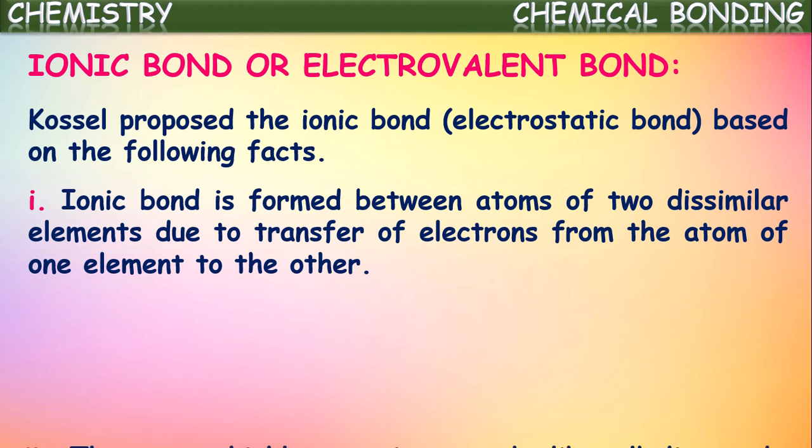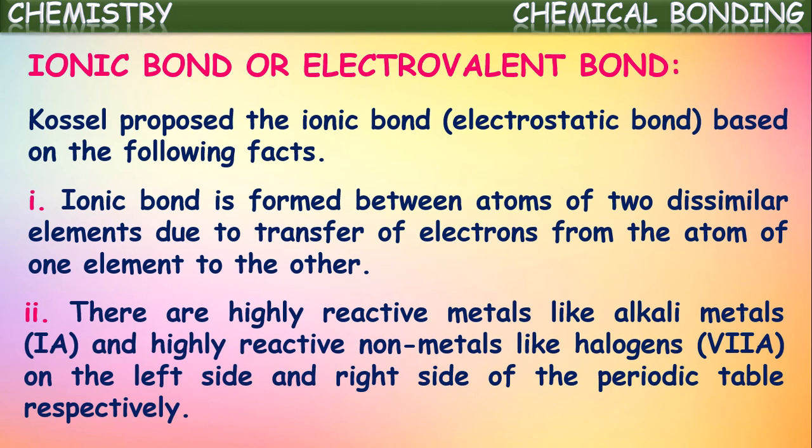And the second point is that there are highly reactive metals like alkali metals and highly reactive non-metals like 7A group elements, on the left hand side and right hand side of the periodic table. Yes, there are extremely reactive metals in the 1A group at the left hand side of the periodic table, which we call alkali metals. What are those? Lithium, sodium, potassium, rubidium, cesium, francium. These are highly reactive metals which exist at the extreme left side of the periodic table.